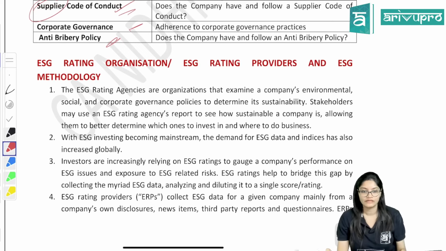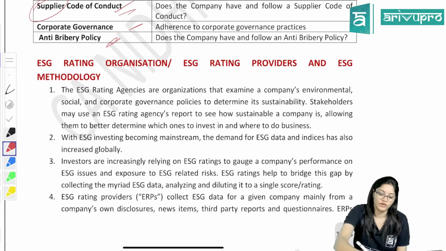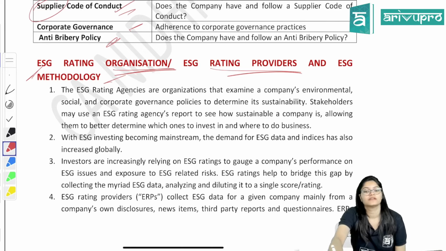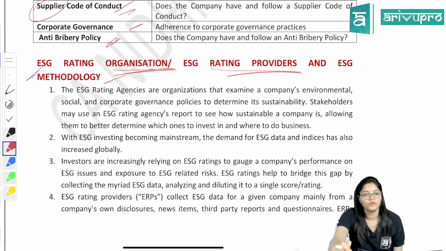Correct? It is not that only one platform is there. Different organizations and different platforms give ratings. So that is now the topic: ESG rating organizations, ESG rating providers, and ESG methodology, that is, in what manner they give the ratings, and which different platforms are giving the ratings. All these things we have to study.